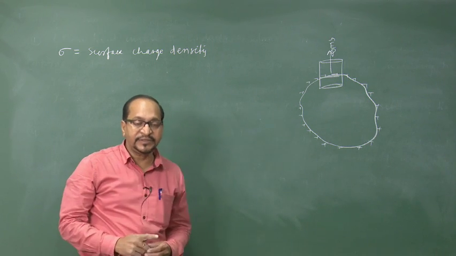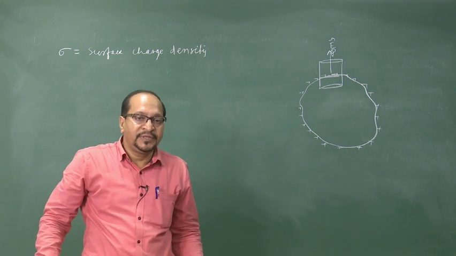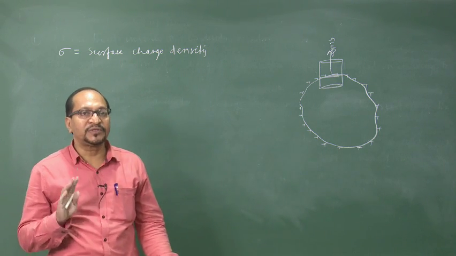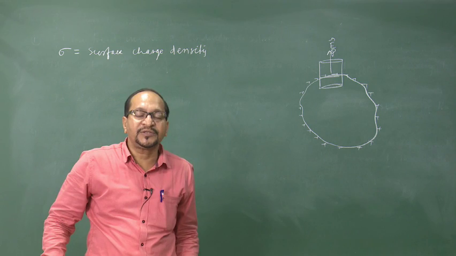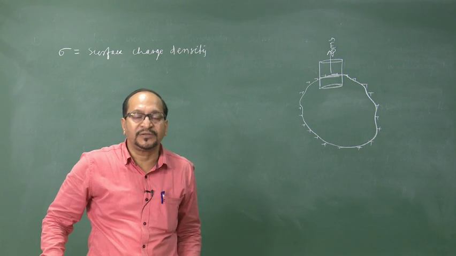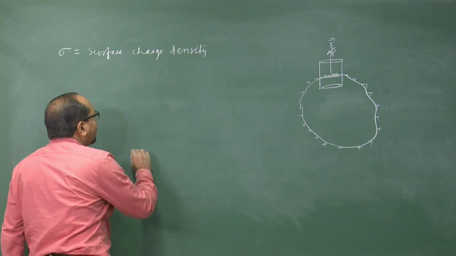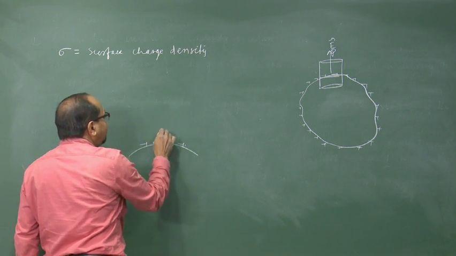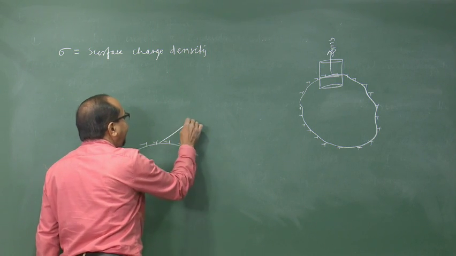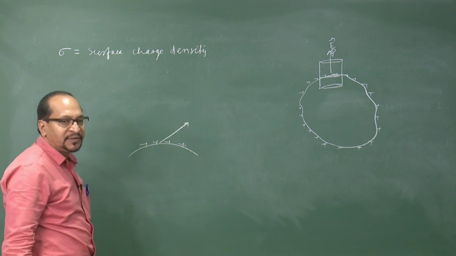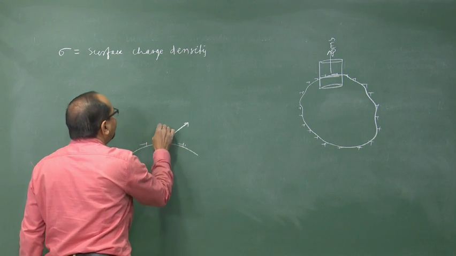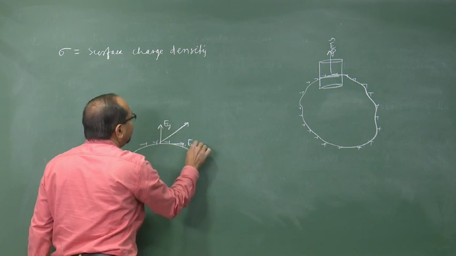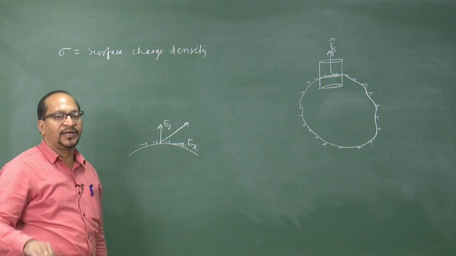This is another aspect of a charged conductor. The electric field has to be normal to the surface of the charged conductor. Why? Because if, instead of the field being normal, it makes an angle with the surface, then we can have a normal component of the field as well as a component parallel to the surface.